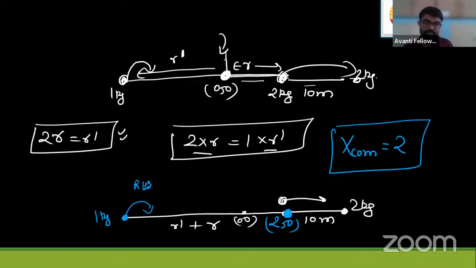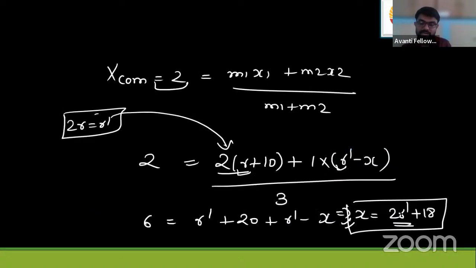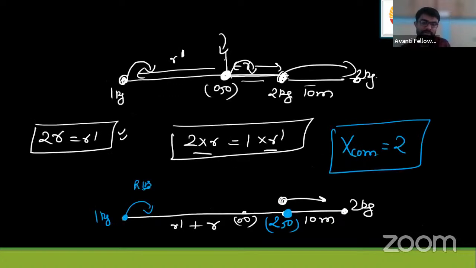Hold on. So what do you need to do in this? You have to do some manipulation. You have to shift this. When you're shifting the center of mass, you can shift the origin also here, and apply the formula m1 r1 plus m2 r2, and then get the answer. It's simple. Either you can use this approach, x equals R dash plus 18 for this, and find this R dash value. What it will be, you have to find yourself.